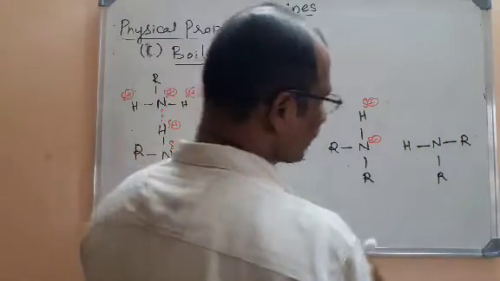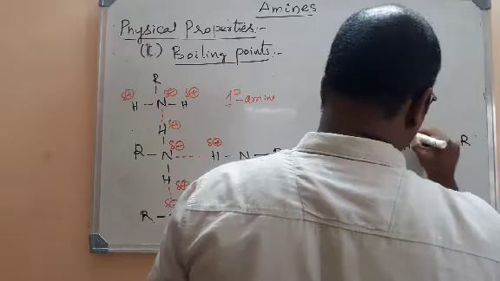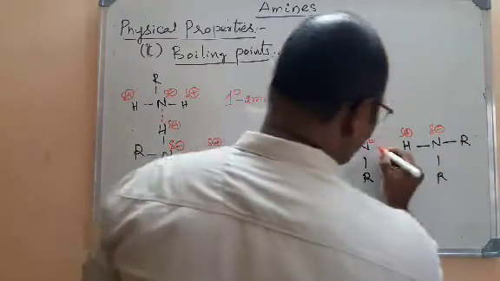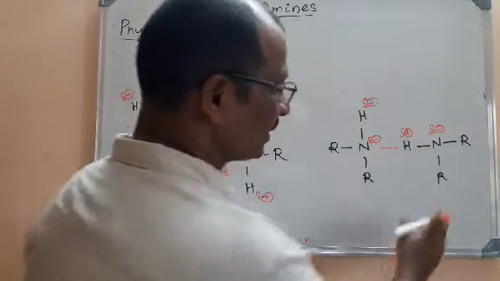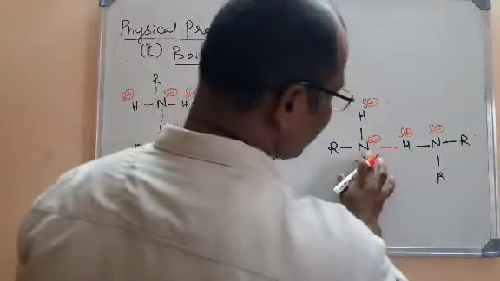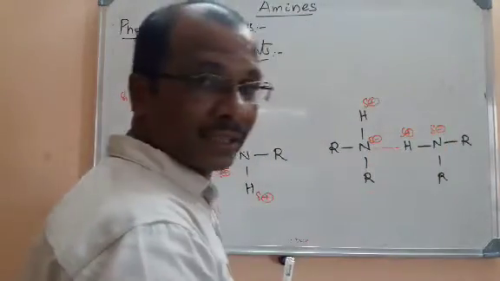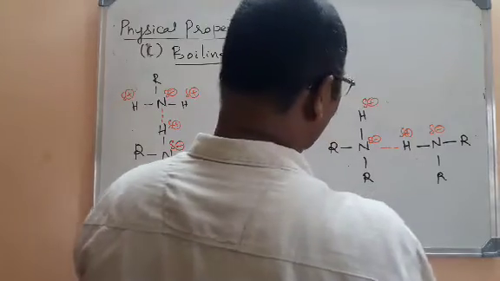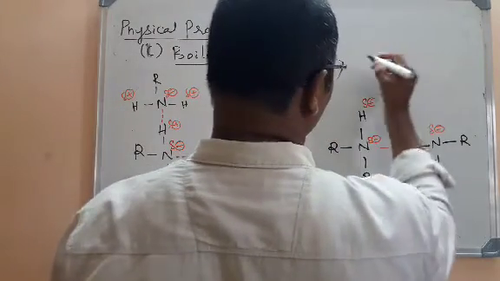Clearly, here also we have a slight positive charge on hydrogen, slight negative charge on nitrogen, and there is an interaction between these two molecules. This is a secondary amine, this is also a secondary amine. So here this nitrogen can be bonded to other secondary amine through hydrogen bond. In the same way, here also I am going to write one more molecule.